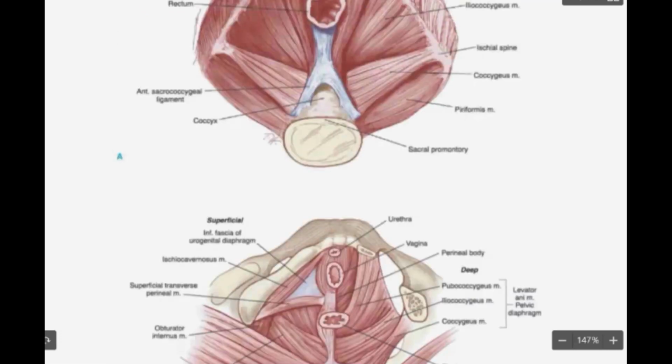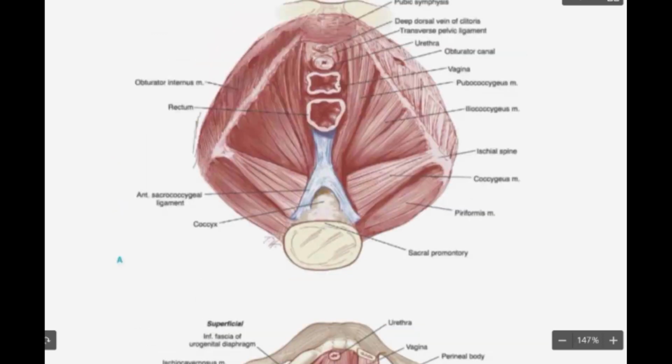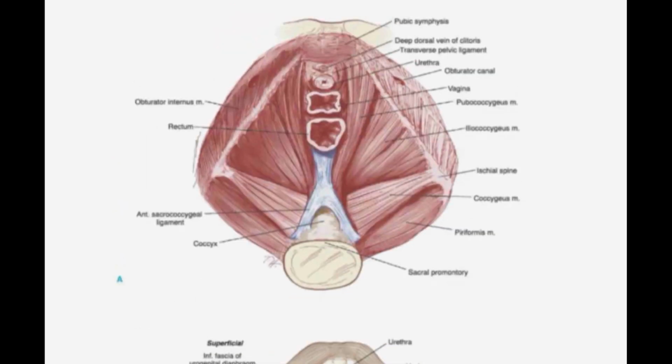Okay, so here we have a more clinical diagram. Here you have the pubic symphysis. You are going to have the levator ani muscles. You have the pubococcygeus, the iliococcygeus, and where is the other muscle? The puborectalis is not labeled here, but there is going to be the puborectalis muscle here.